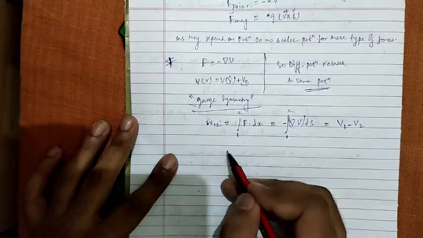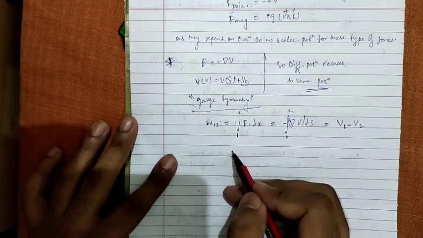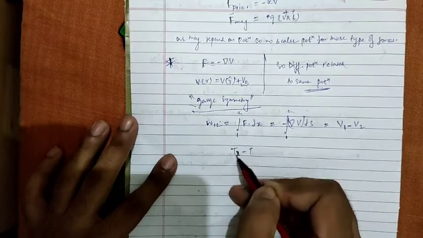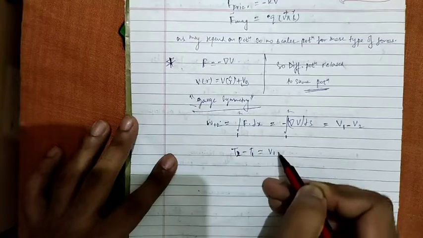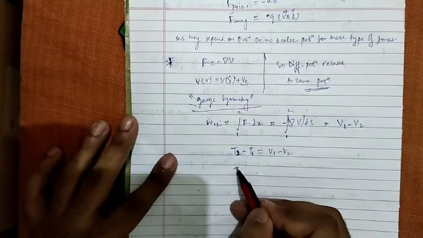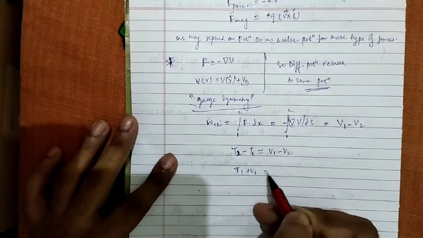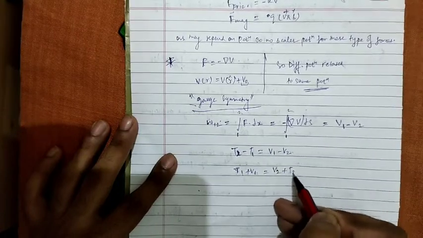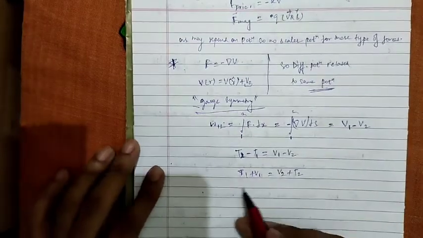Now equating both expressions for the work done from 1 to 2, we have T2 minus T1 equal to V1 minus V2, which on some manipulation gives us T1 plus V1 equal to V2 plus T2.